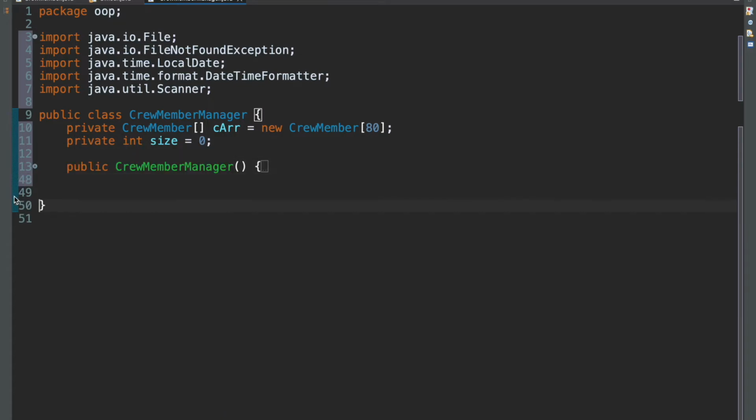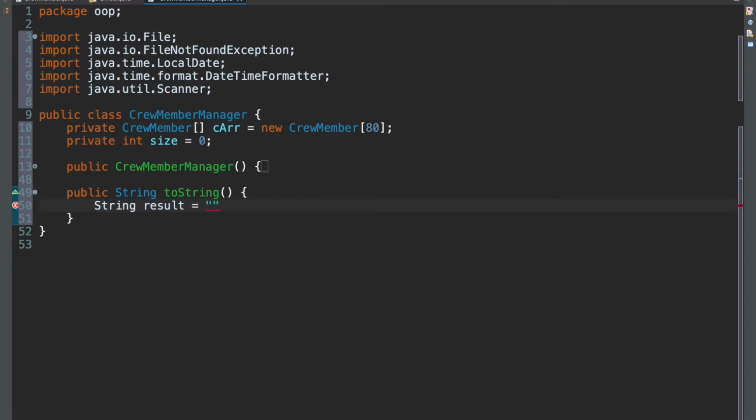Okay. So we need to make a toString here. Public string toString. And in this string, what it should return is each and every single object that is inside the C array should be printed out here, right? So we need to loop through the entire array and then print out each object as we pass through it, right? So we use this pattern here of having a result string started up there.